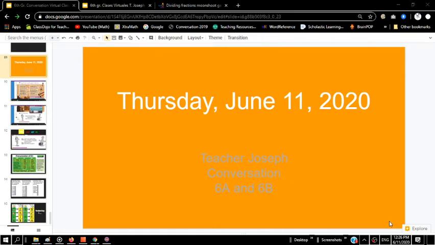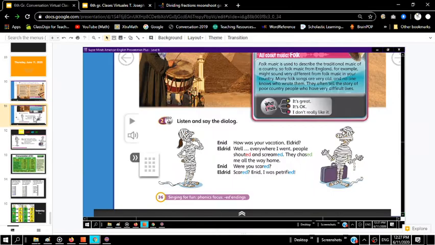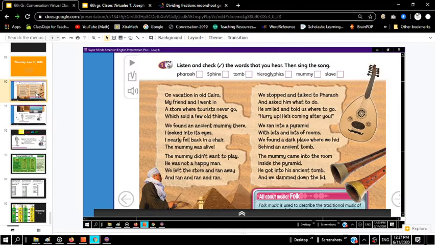Today we are going to learn all about the ED at the end of past tense verbs. We're also going to go into depth with a couple of dialogues, and we're going to play a game on the Surfer disc that you have inside of your book. So, welcome to class. What I'd like to do first is just show you on page 36 inside of your SuperMinds book that we're going to be learning about some of the vocabulary, just reviewing some of the vocabulary.